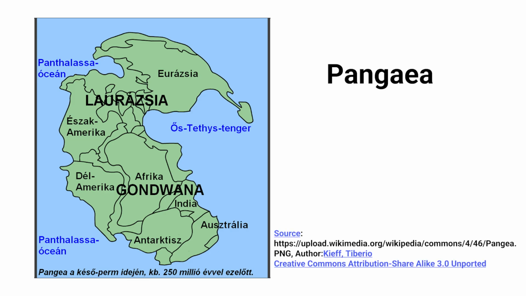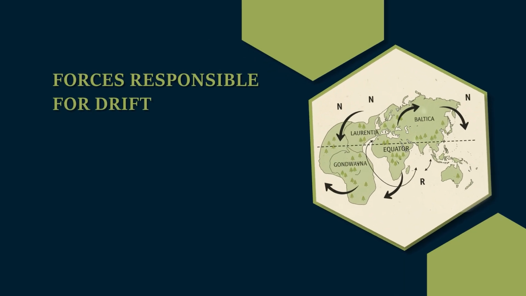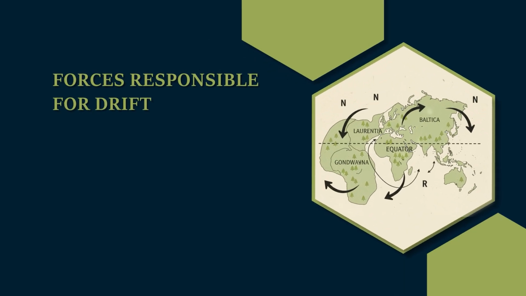So in this figure you can see the Pangaea. The northern part is the Laurasia and the southern part is the Gondwana land. You can see all the land masses or the continents are united. So what were the forces responsible for the drift of the continents?